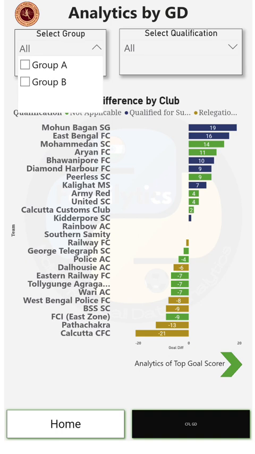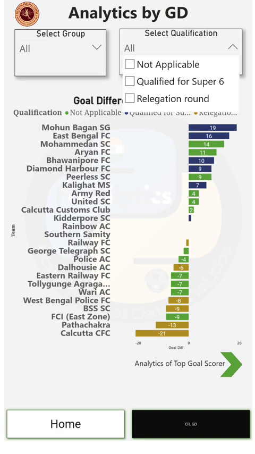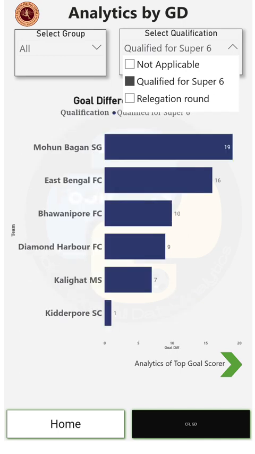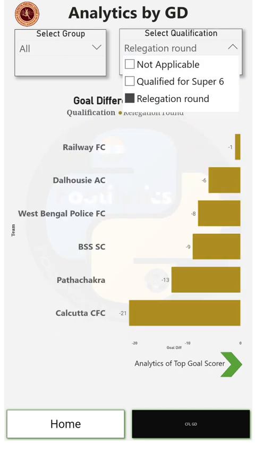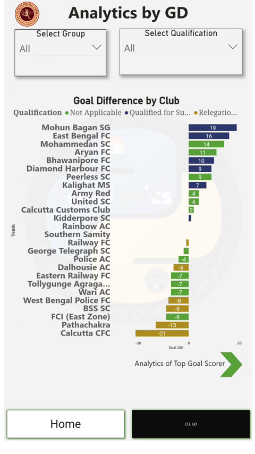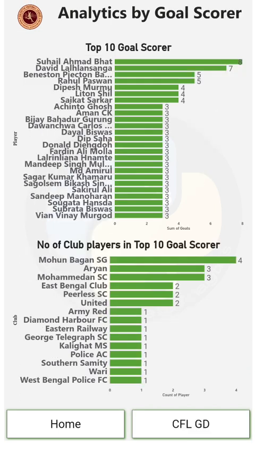Again, the same thing applies. You can slice it based on Group A and the qualification. If you see qualified for Super 6, these are the teams and their goal difference who have currently qualified for Super 6. The same goes for the relegation round. You can see the teams which have the highest number of goal difference. Calcutta FC is not doing very well this year. And you can move to the goal scorer pages as well from this page.